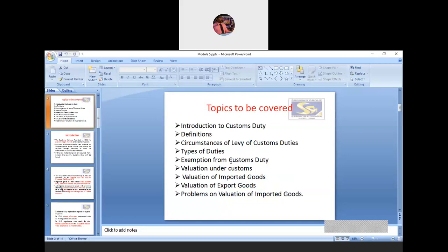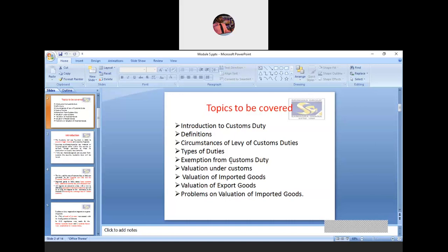Under custom duty, some important concept definitions we are seeing; definitions of related concepts under custom duty we will discuss in tomorrow's class. In today's class I will go through only the introduction and basic history about custom duty, two important acts relating to custom duty, and the meaning of custom duty.